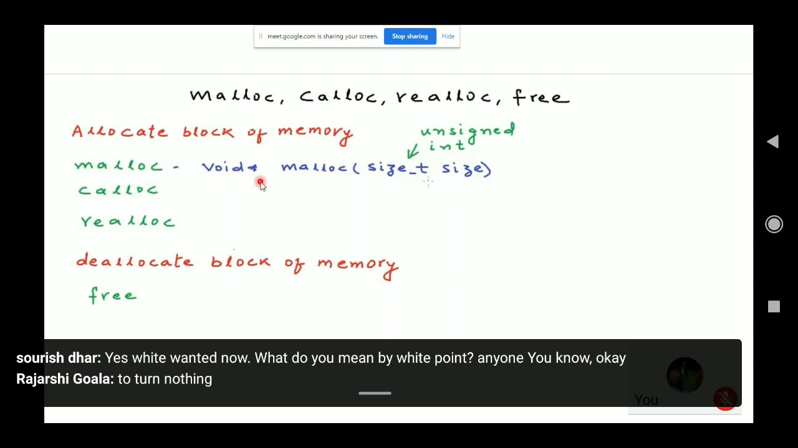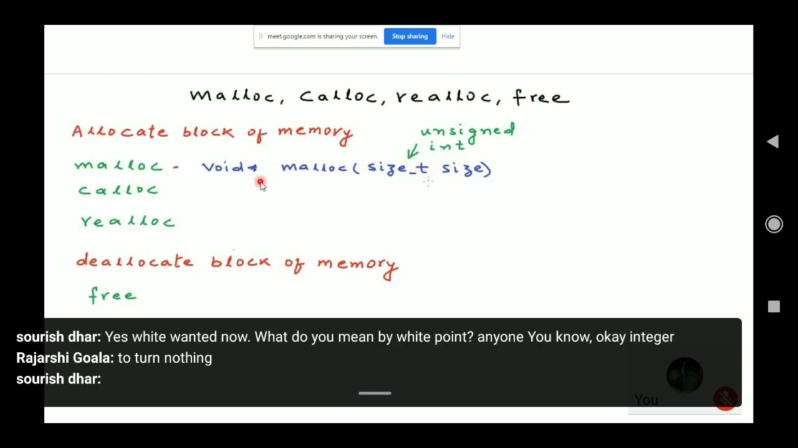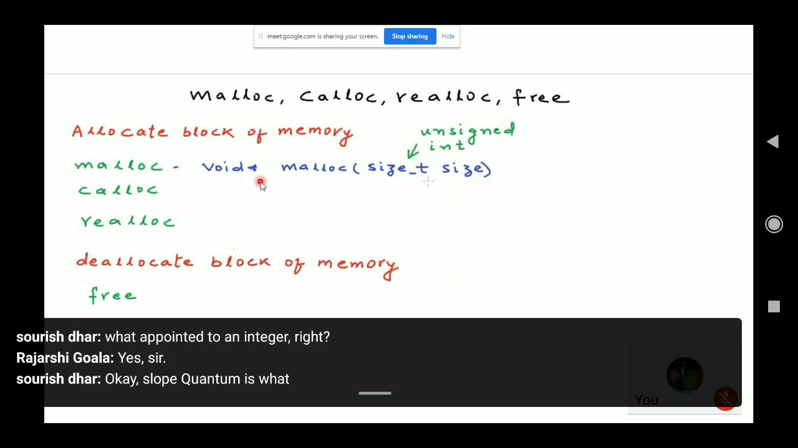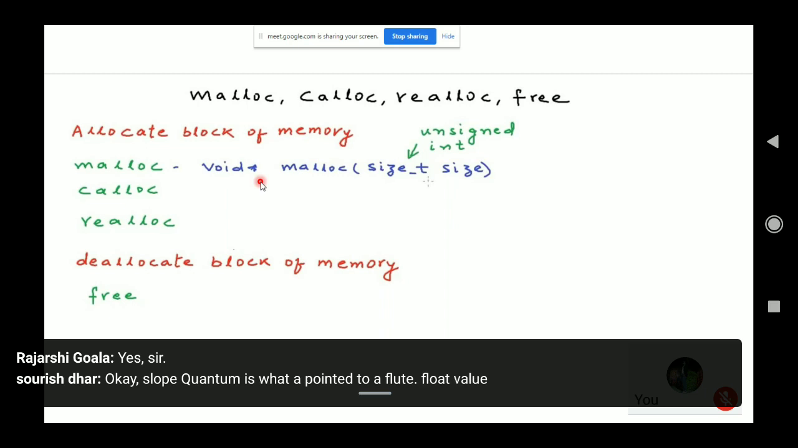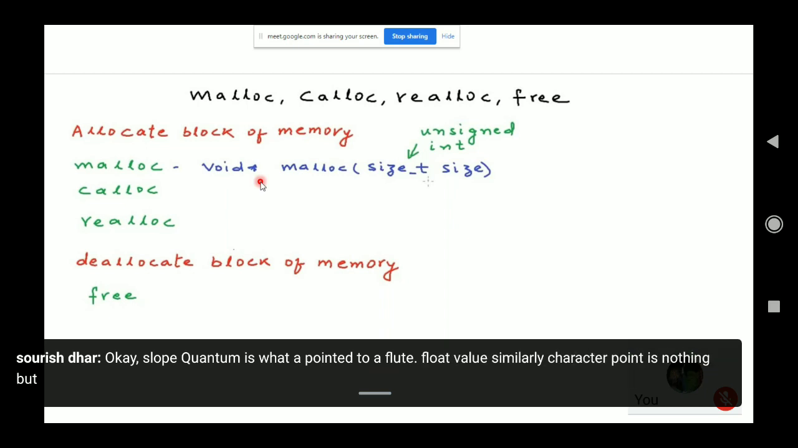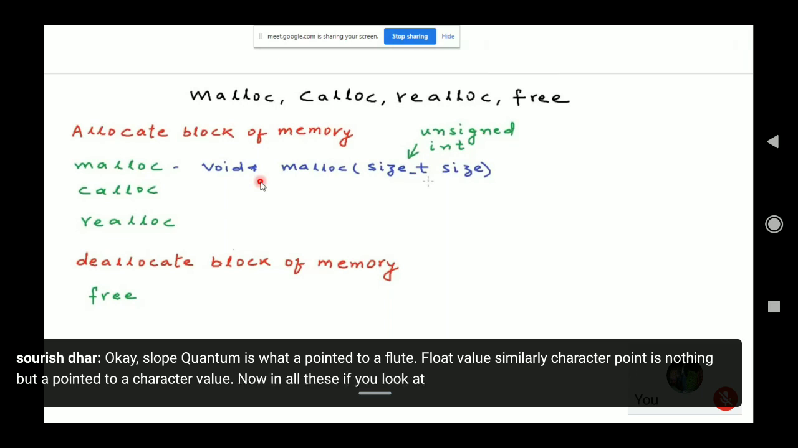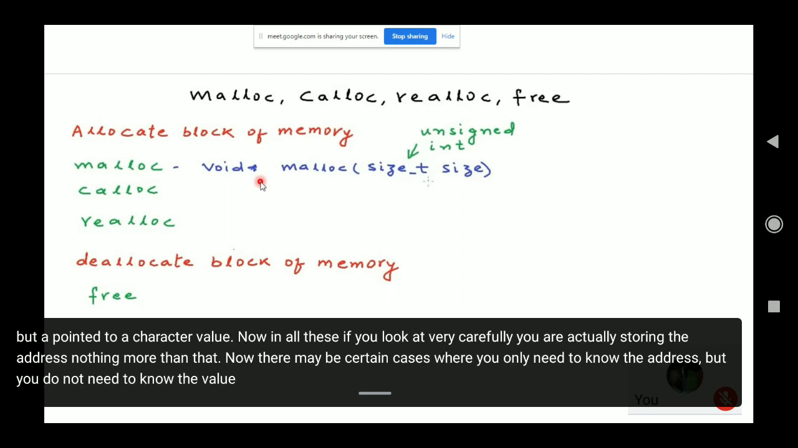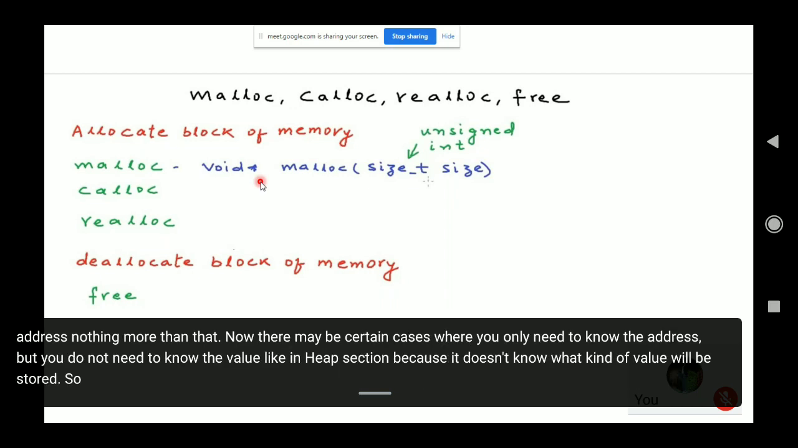An integer pointer is what? A pointer to an integer, right? A float pointer means a pointer to a float value. Similarly, a character pointer is nothing but a pointer to a character value. In all of this, you are actually storing the address, nothing more than that. There may be certain cases where you only need to know the address, but you do not need to know the value, like in the heap section, because the heap doesn't know what kind of value will be stored. So it only passes the address.